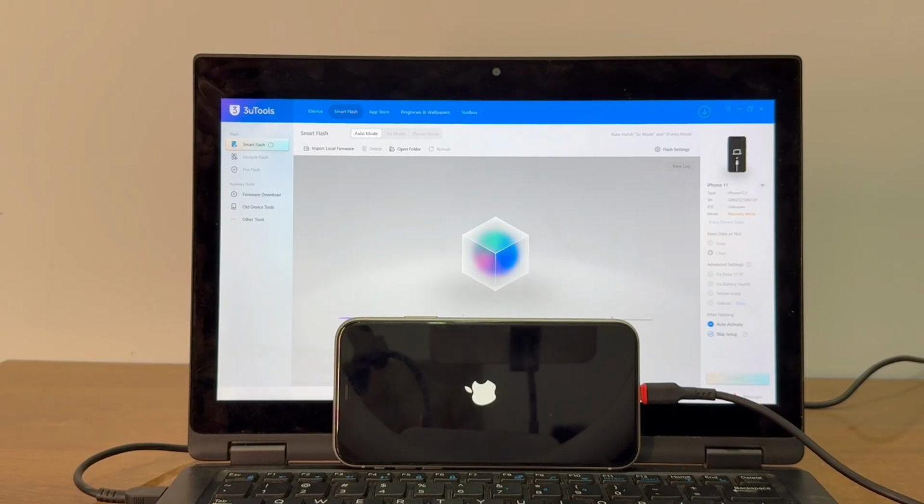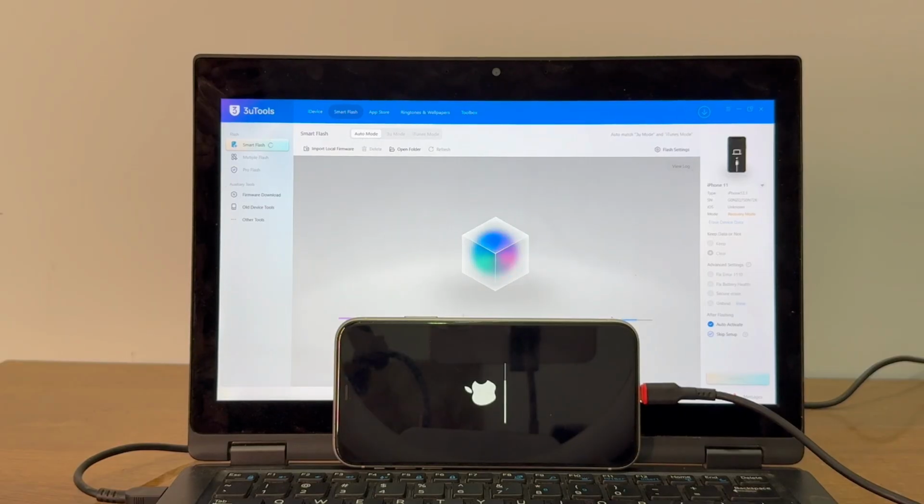And after buying the unlocking file, just you need to import the unlocking file to the 3U tool and start flashing. Just click import flash file and click clear data mode and auto activate your phone, and after 5 to 10 minutes, depending on your iPhone model, your iPhone will be activated.